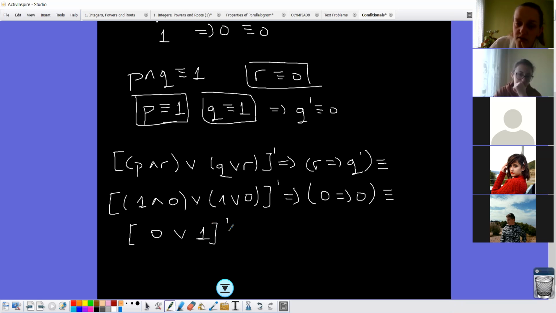Then this part prime. Then here in conditionals, if both of them are 0, the result will be 1. Yes. Now let's see what we have, 0 or 1. When we have or and one of them is 1, it's 1. 1 and negation of it.